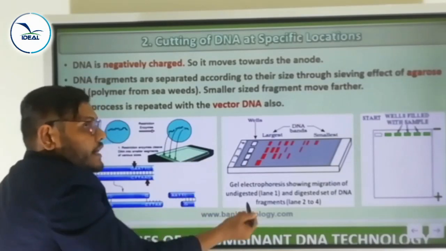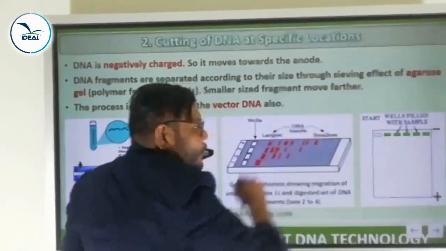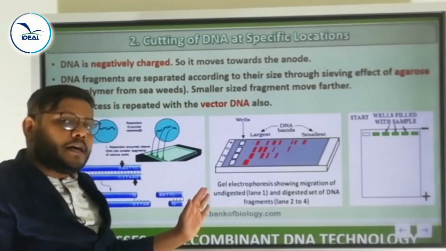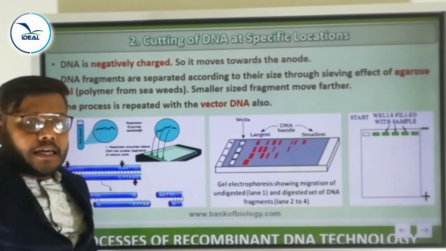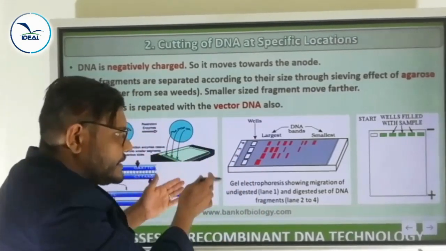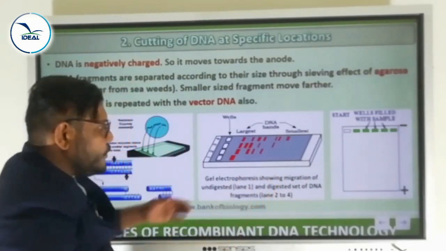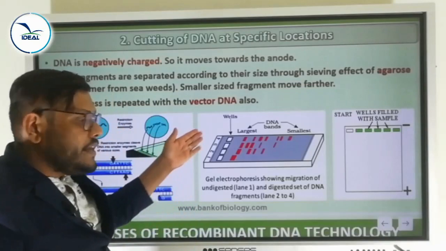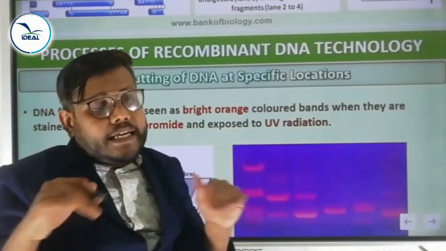The digested one is which one? The smaller one. That small one moves towards the anode part, and the undigested one is placed in which part? Cathode part. Is it clear? Look, this first line is the undigested one. The bigger sized one stays back there, and the smallest one moves towards the anode part. The second line to the fourth line, all of those move towards the anode part. In this way we can separate the DNA fragments.